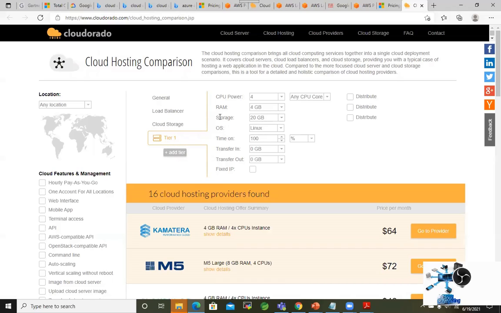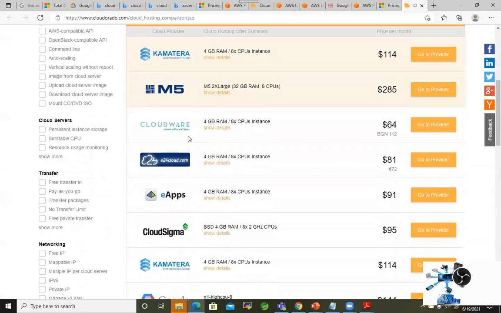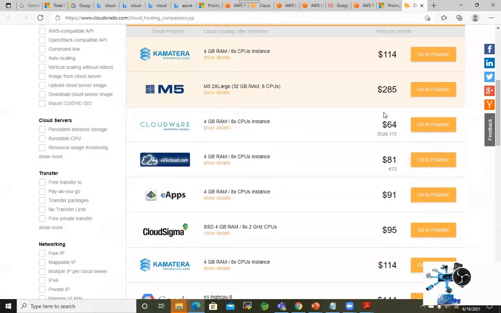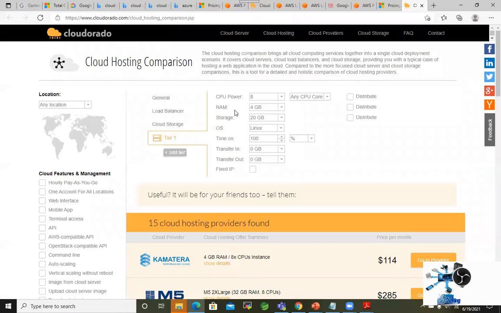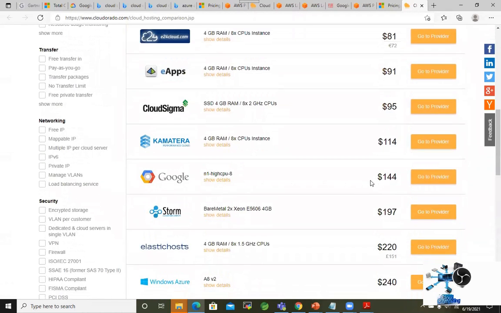Now this is the one I have created, and just the requirement you can put here, for example, 4 CPUs. And likewise, you can change it, let's say 8 CPUs. Depending on that, they will give, I mean, depending on the geographical location that you have provided, all accessible cloud providers will be given, right? Then the cost depends on the spec I have given. So I have given CPU 8 and RAM 4, storage 20, and likewise for this requirement. So this is the price by each vendor, Google, and likewise